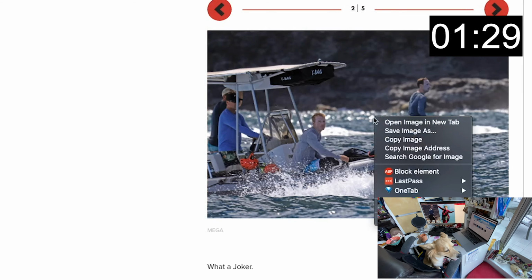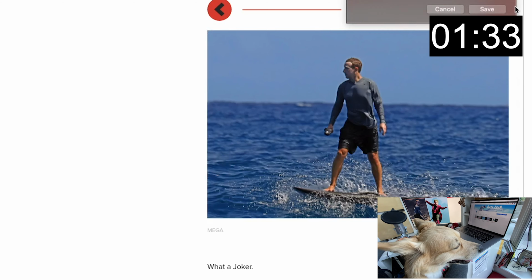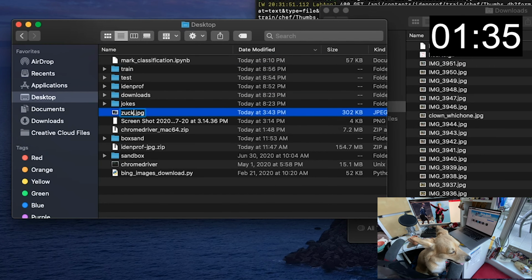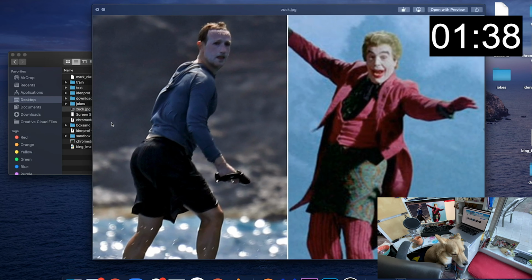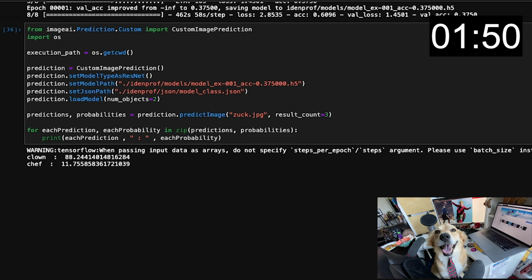Alright, moment of truth. Let's get this one and this one and this one. Gotta get this one, this one, this one, this one. For our first Zuck test, let's do a double buddy Cesar Romero Mark Zuckerberg mugshot. Here we go. It may have taken 5 lines of code to train, but it takes a couple more to test. Oh boy, the music stopped and everything. Why am I sweating? Why am I so nervous? Clown! If I could do this again, I would get 500 training clowns, but otherwise, I wouldn't change a thing.